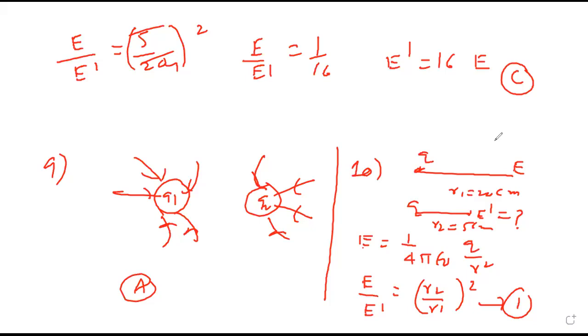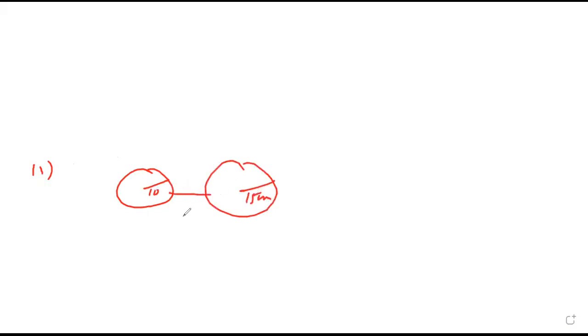Done, sir. Okay, coming to sum number 11. Two charged spheres of radius 10 and 15 are connected by a thin wire. No current will flow if they have what? Who will decide current? Potential. Very good.